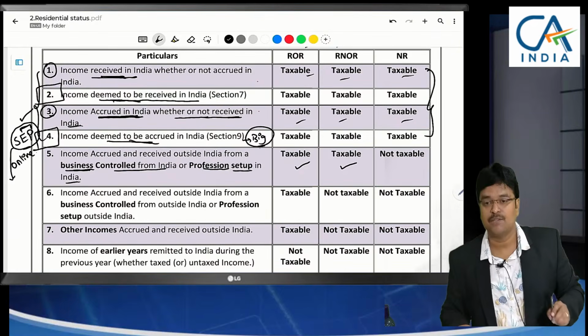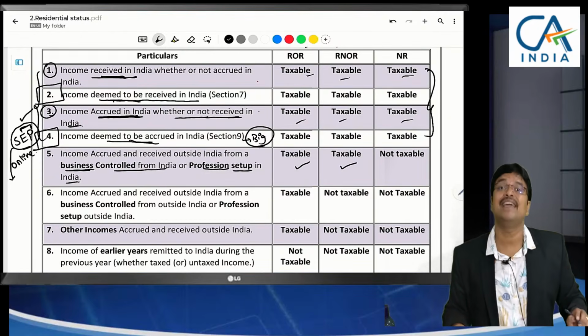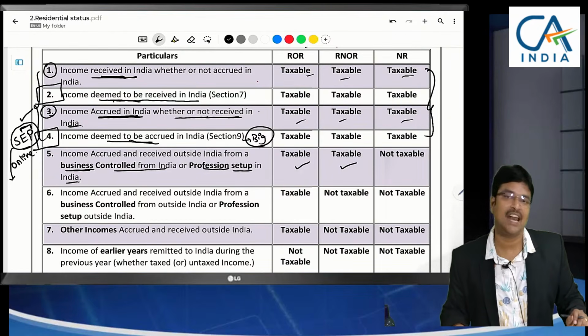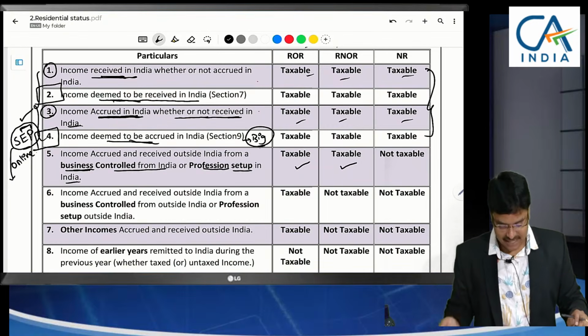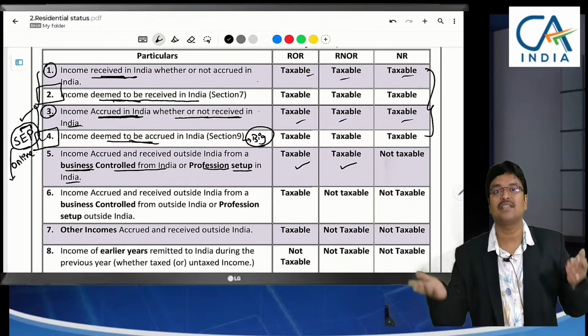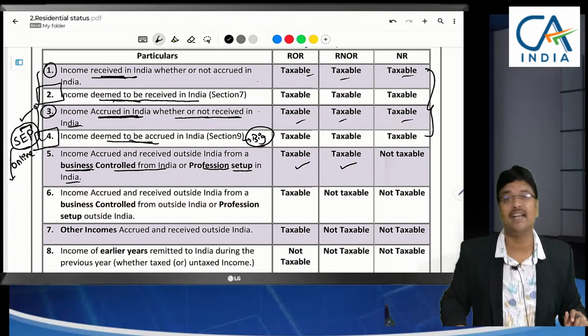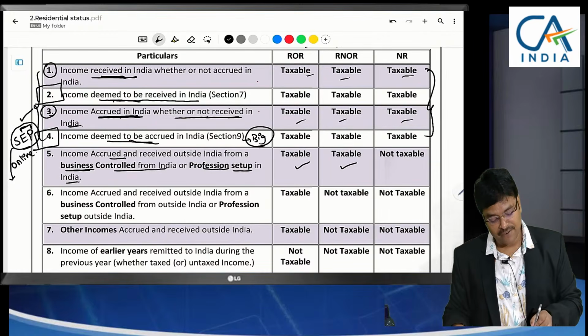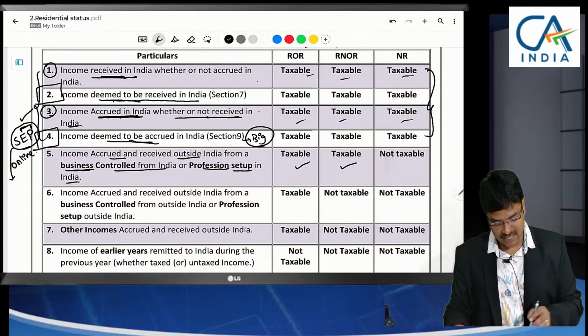Sir, strictly speaking, where is the business? In the 5th point, where is the business? Business is in India or outside India? Business is outside India only. If business is in India, it was accrued in India, comes under the 3rd category. So what I am saying here is business is outside India. Received and accrued outside India. But from where you are controlling the business?